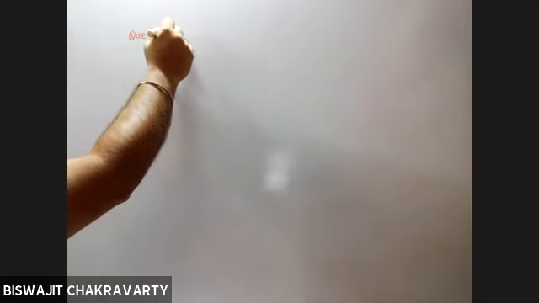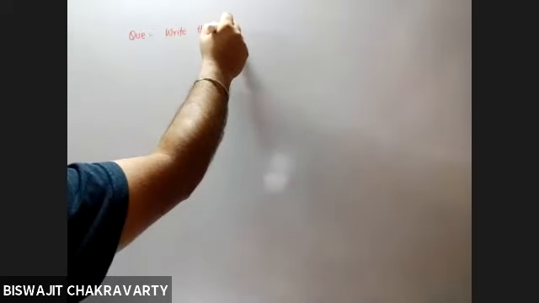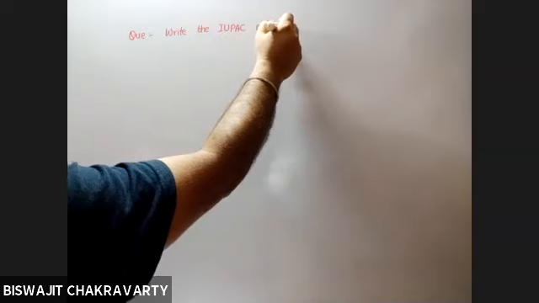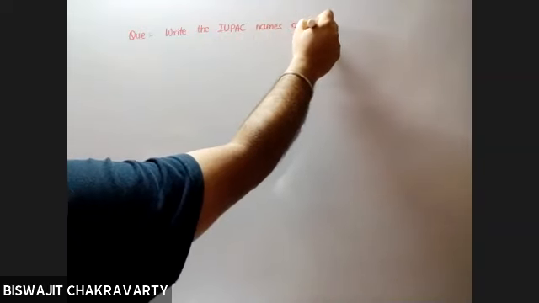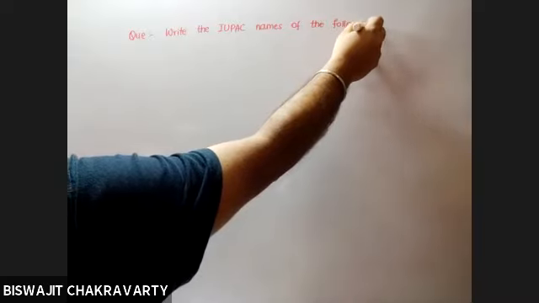So question, you write down: write the IUPAC names of the following.